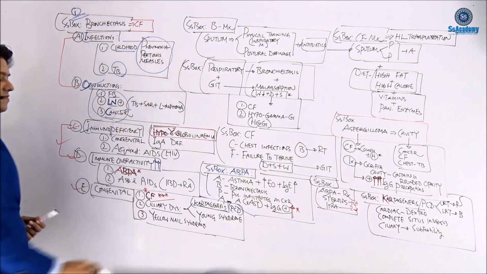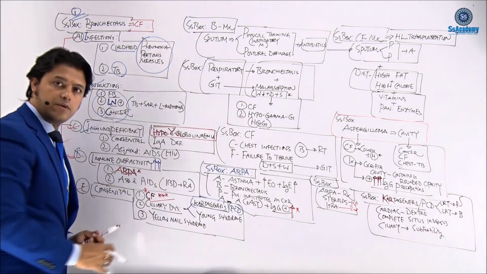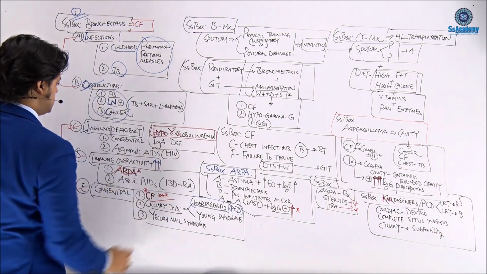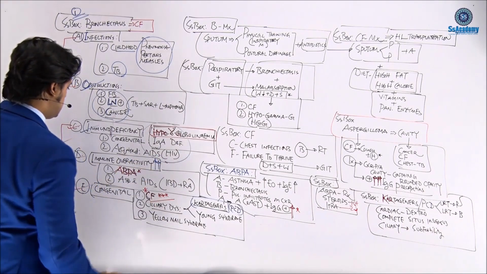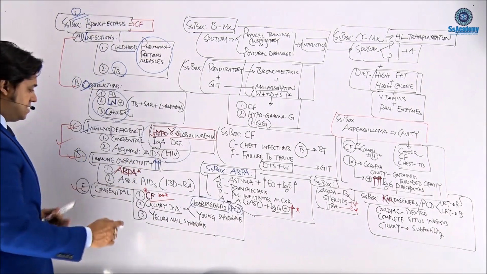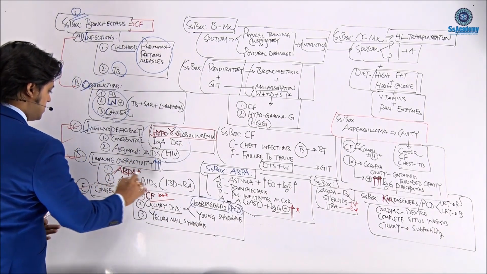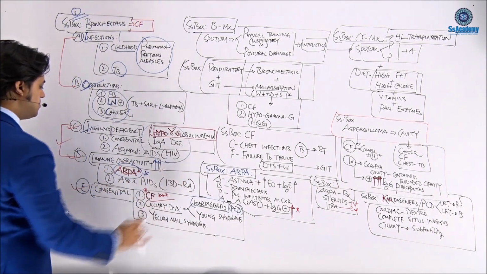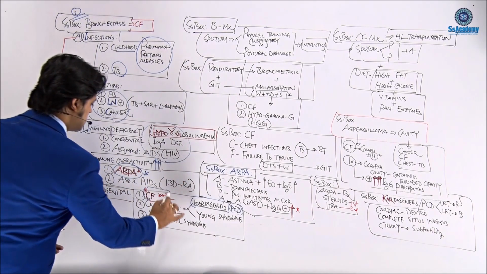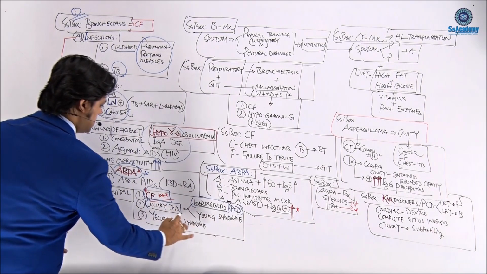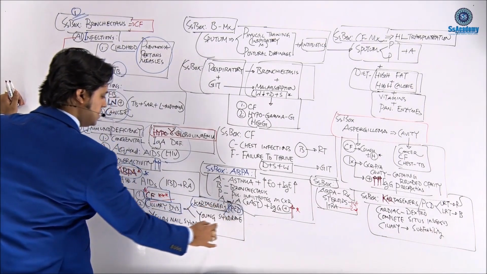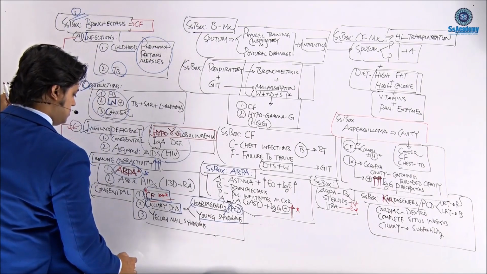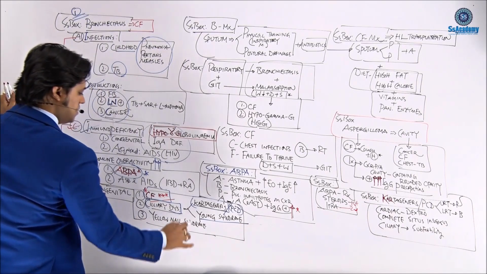And next, the immunodeficiency. I said hypogammaglobulinemia as well as IgA deficiency are congenital and acquired causes. Of course, there is HIV. Immune overactivity, I said, then allergic bronchopulmonary aspergillosis that we must remember. And congenital causes are cystic fibrosis and ciliary dysfunction. Primary ciliary dysfunction is nothing but Kartagener syndrome. Another one is Young syndrome. And another one is yellow nail syndrome.